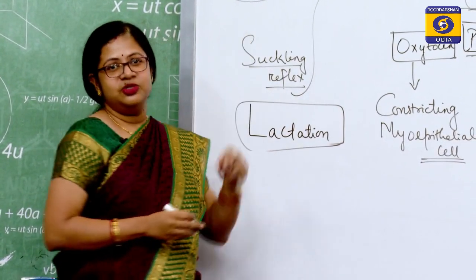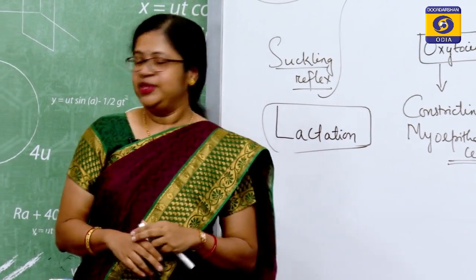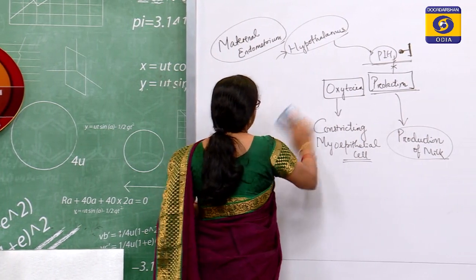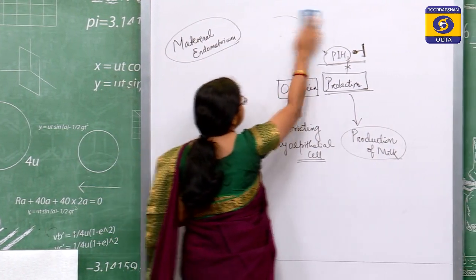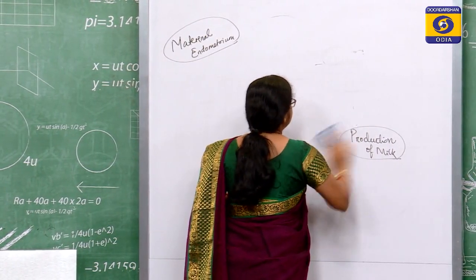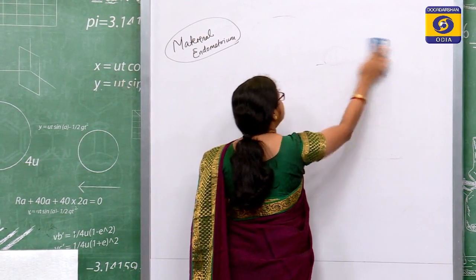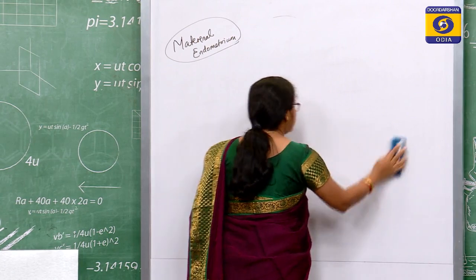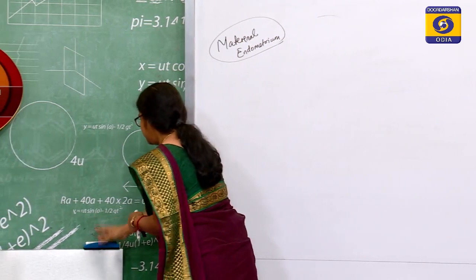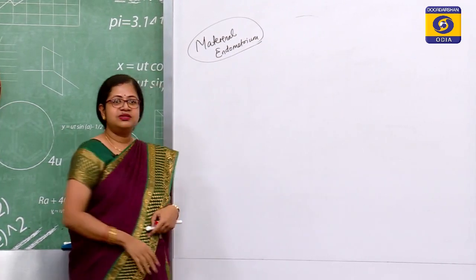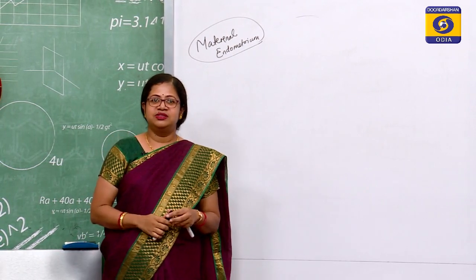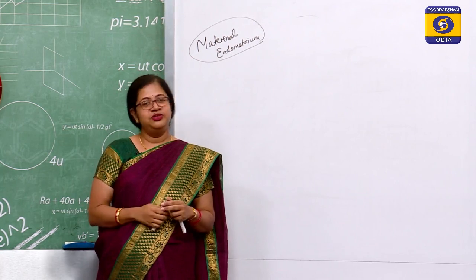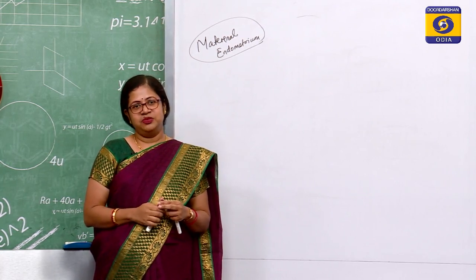So, even before birth, even before a child has taken birth or come into this world, it talks with its mother through the placenta. So, what does this placenta do? It is a crosstalk between the maternal and the fetal circulation, through which it gains all its requirements, even gains passive immunity from certain diseases, it meets its nutritive requirements, everything that is a waste to the fetus comes out through this particular placenta formation.